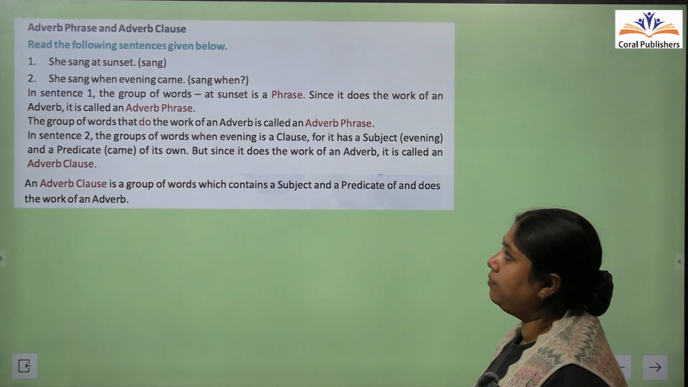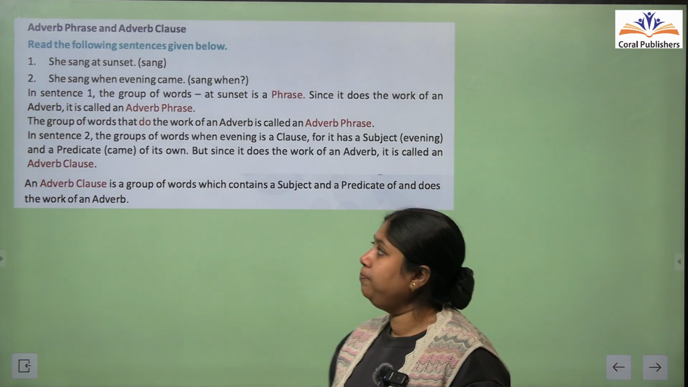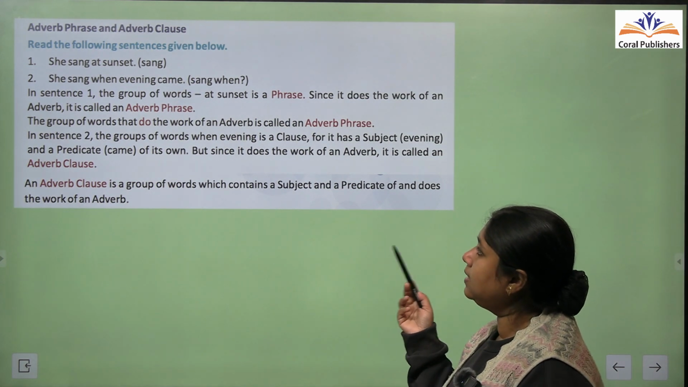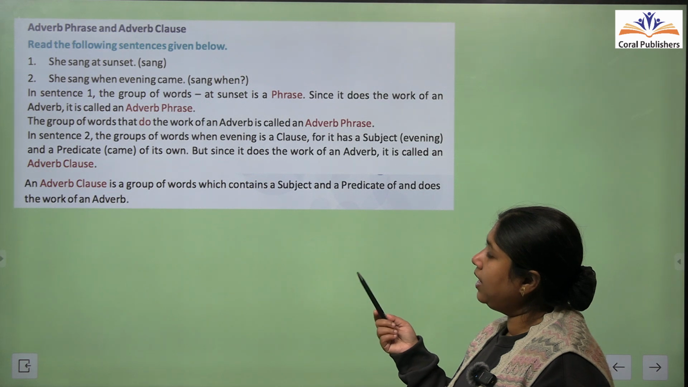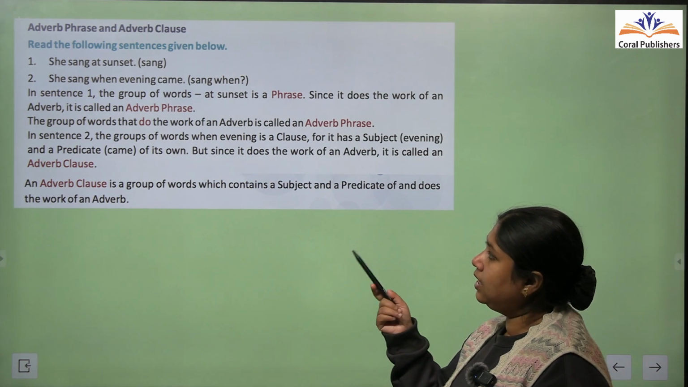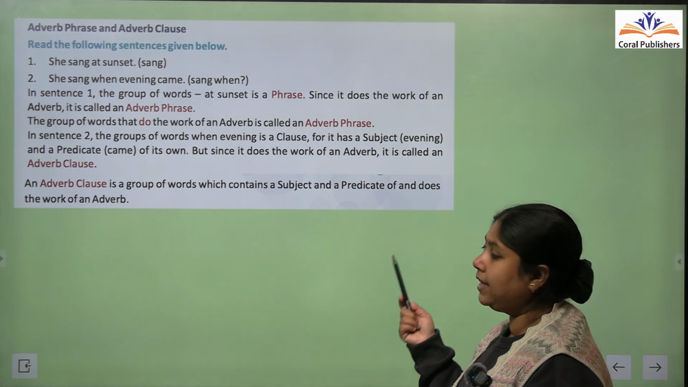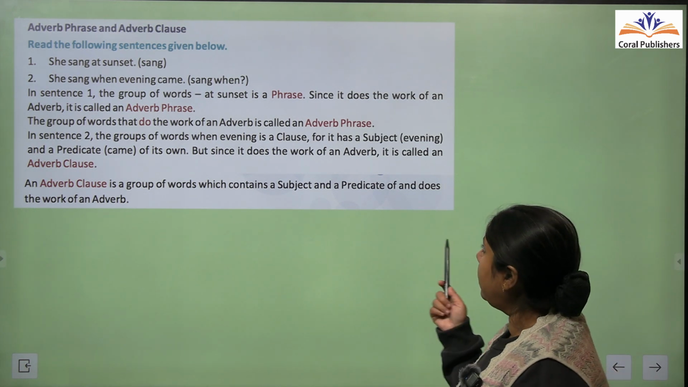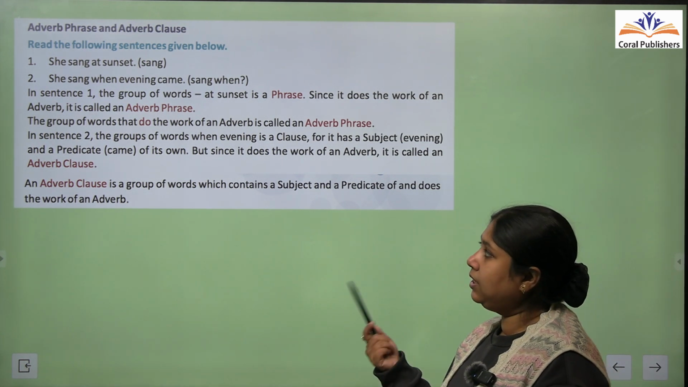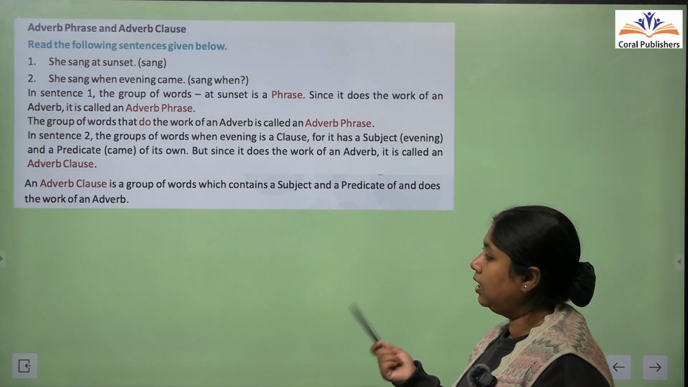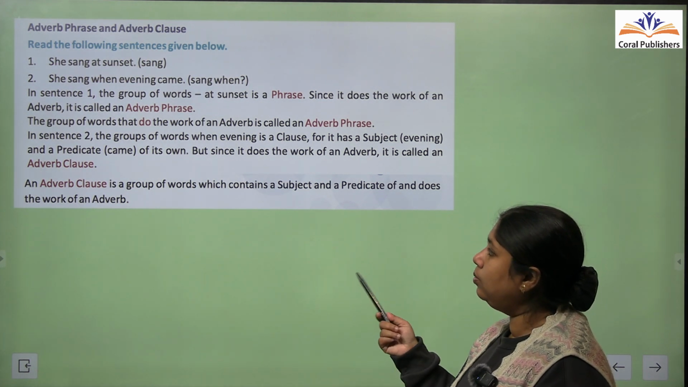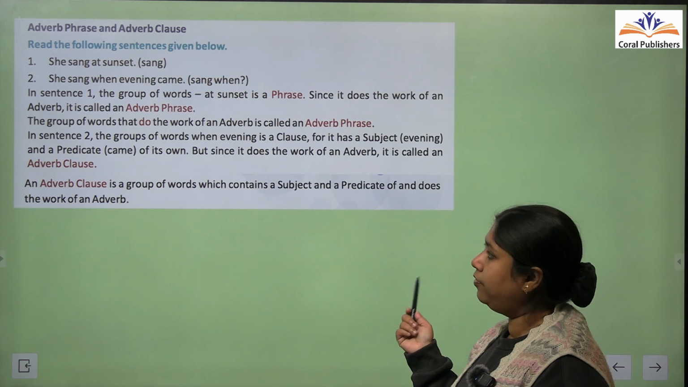इसके बाद हम पढ़ेंगे adverb phrase और adverb clause के बारे में. Read the following sentences given below. She sang at sunset. She sang when evening came. In sentence 1, the group of words at sunset is a phrase. क्योंकि वो adverb की तरह काम कर रहा है इसीलिए हम उसे adverb phrase बोलेंगे. The group of words that do the work of an adverb is called an adverb phrase.